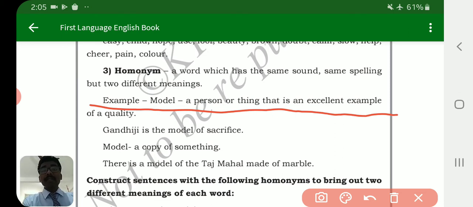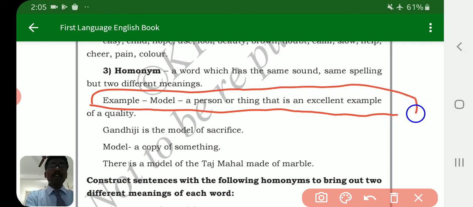Model, from The Model Millionaire we learned. Model means what, students? A person or thing that is an excellent example of a quality. We can say yes, he is a model. Who is your role model? Excellent quality, that is called model.